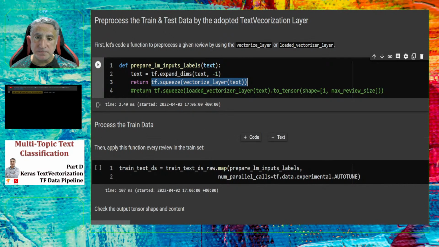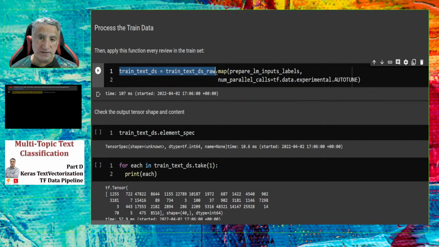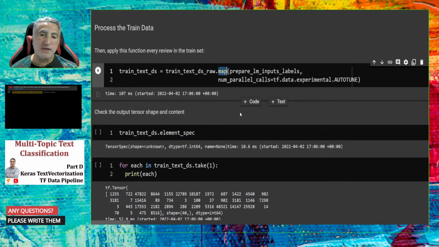To apply this function onto the train text dataset, I will use the map function of the TensorFlow Data API. So I am now using the TensorFlow data pipeline. By providing the function, I am suggesting that the map function will use this function to transform every element in the train text dataset row.